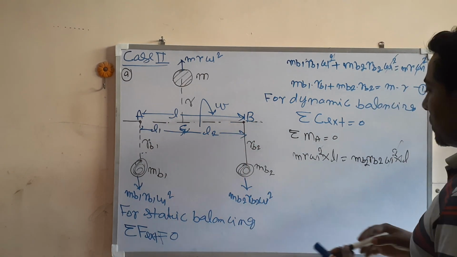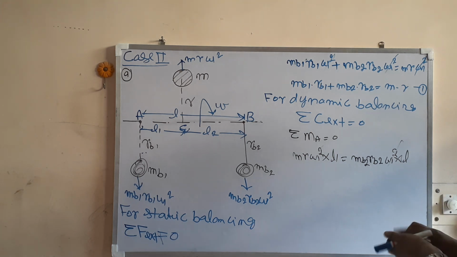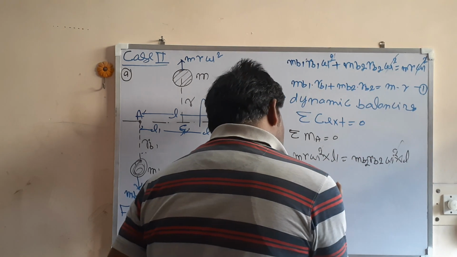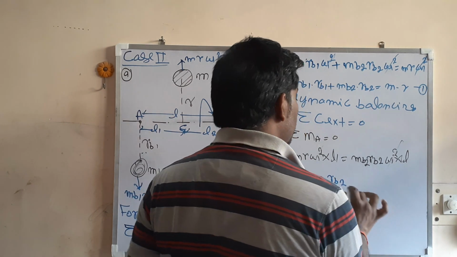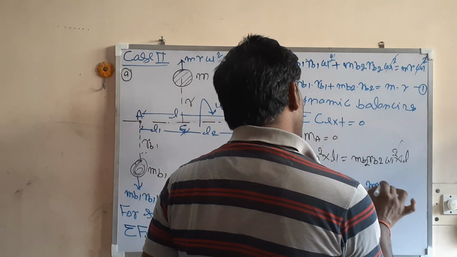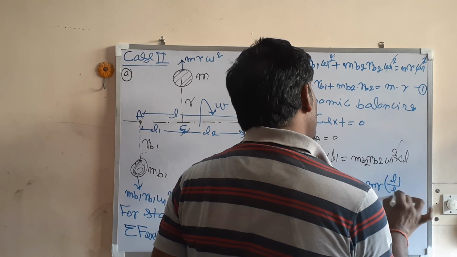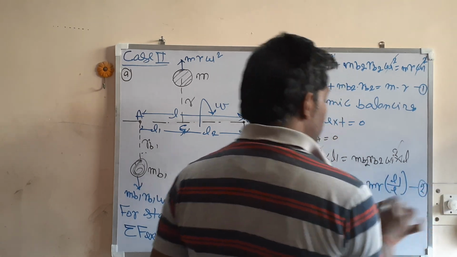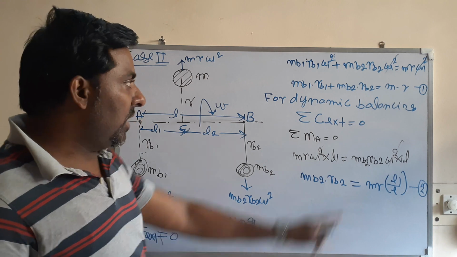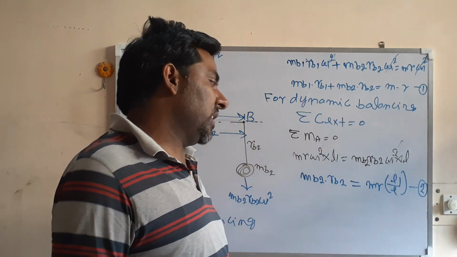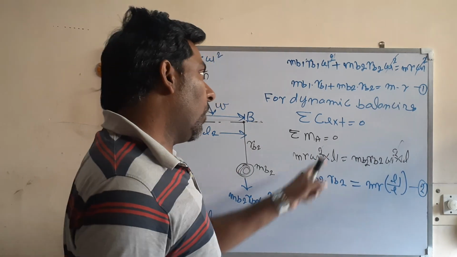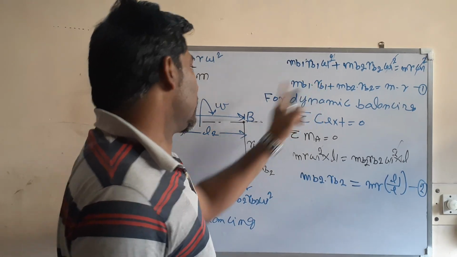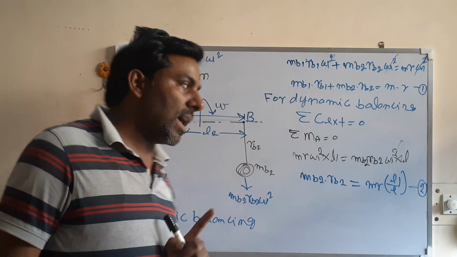Omega square cancels, so mb2 rb2 is equal to mr L1 divided by l. This is equation number 2. If equations 1 and 2 are both satisfied, the system will be in dynamic balancing. If only equation 1 is satisfied, the system will be in static balancing.